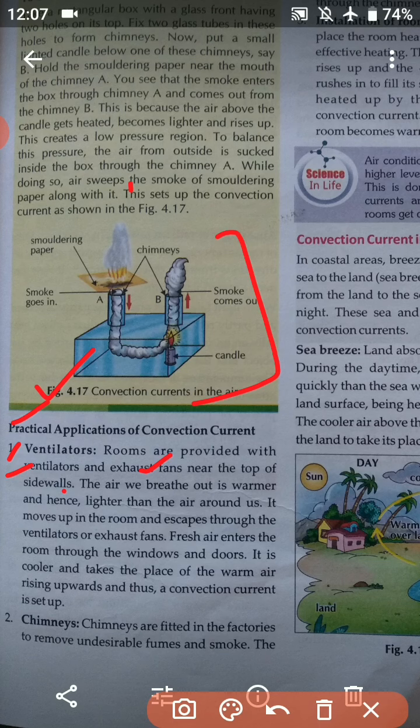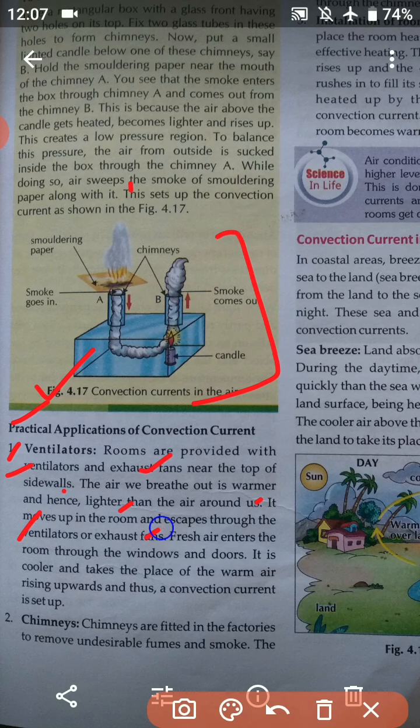The air we breathe out is warmer and hence lighter than the air around us. It moves up in the room and escapes through the ventilators or the exhaust fan. So this air which we breathe out will move out of the room and escape through the ventilators or the exhaust fan.